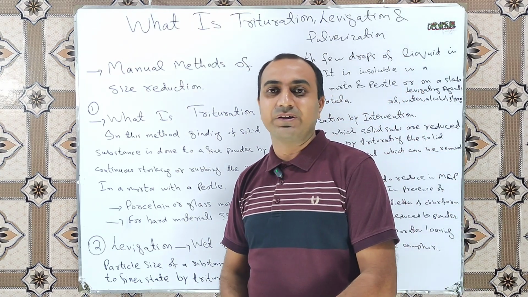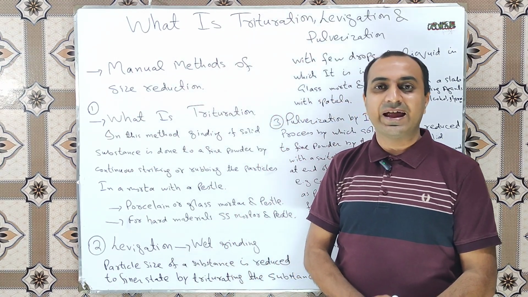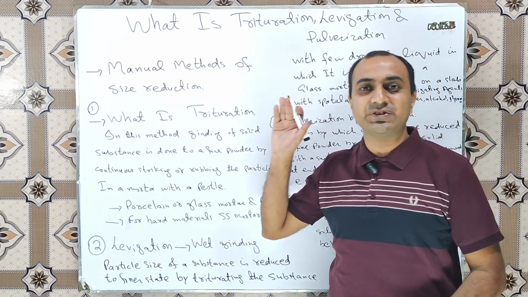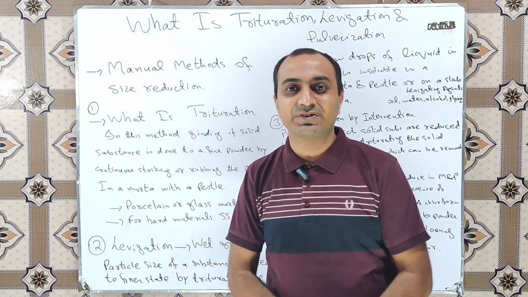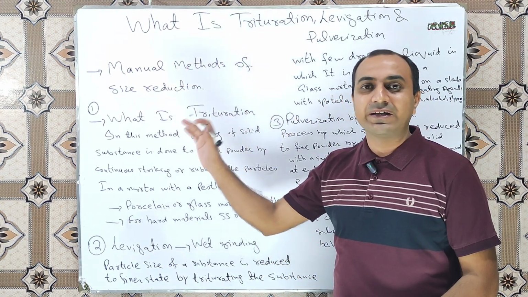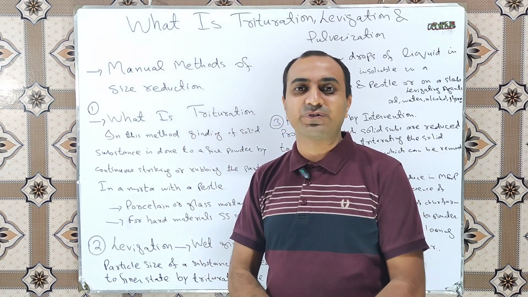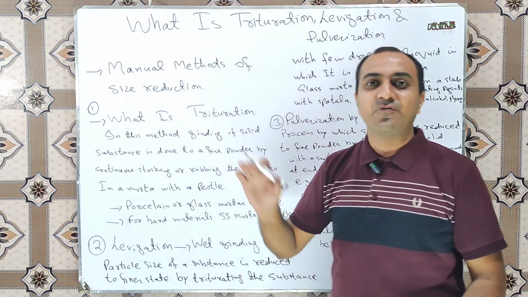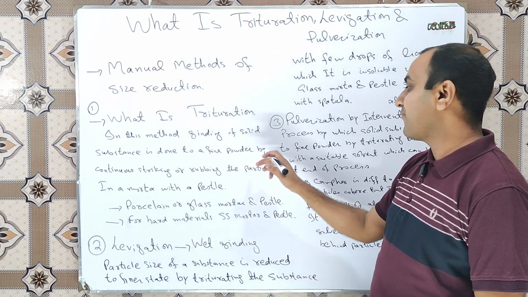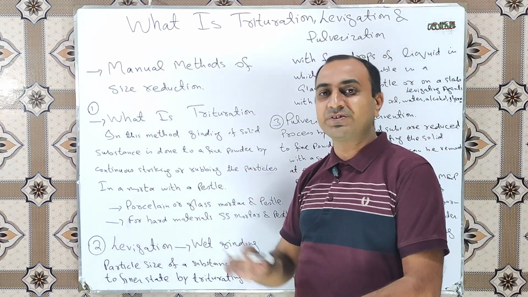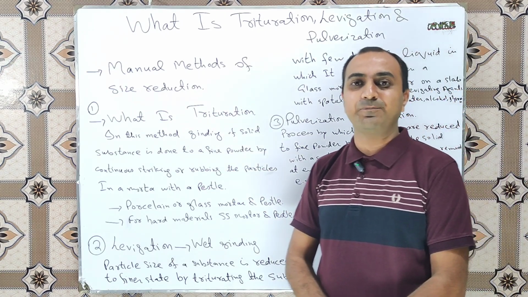So first of all, what is trituration, levigation and pulverization? Basically these three methods are used for manual size reduction process. So what is trituration? Trituration is a simple process of size reduction where grinding of a substance is done to a fine powder by continuous striking or rubbing the particles in mortar and pestle.